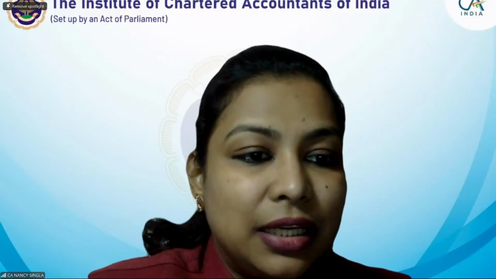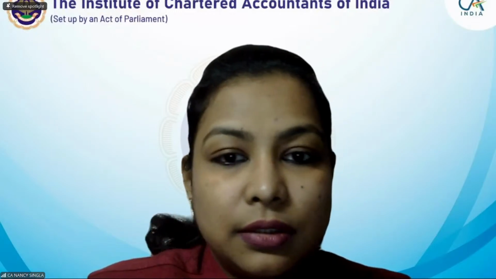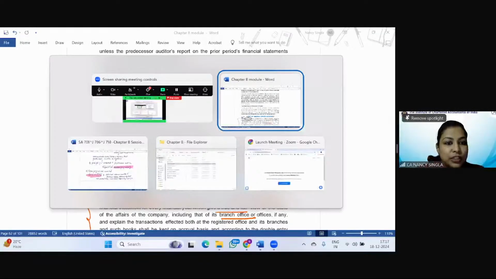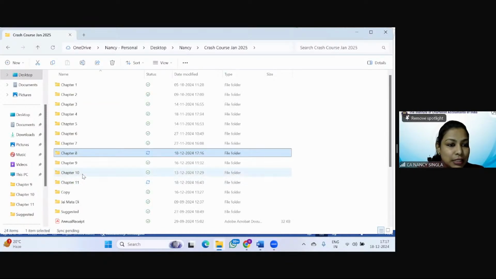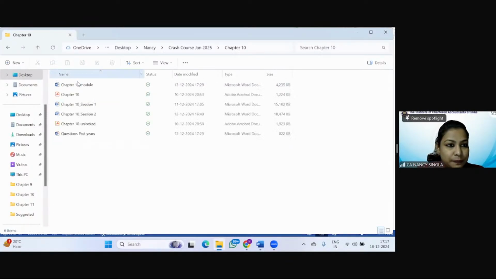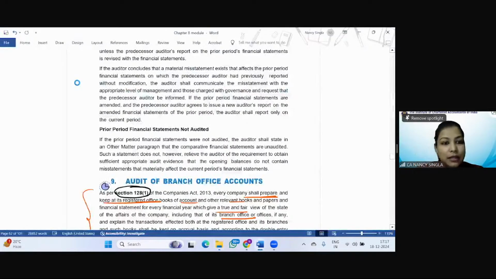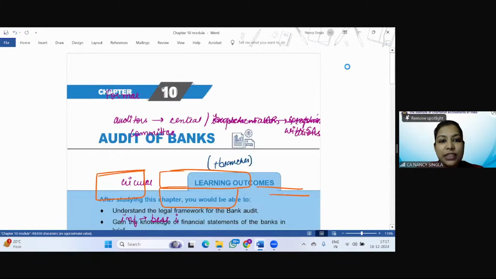Swati, I'll be just taking up your doubt. Meanwhile, I'll just share the required file. Students, please reply. So Swati has asked me to discuss chapter number 10, standard and substandard assets. So meanwhile, students, please reply.